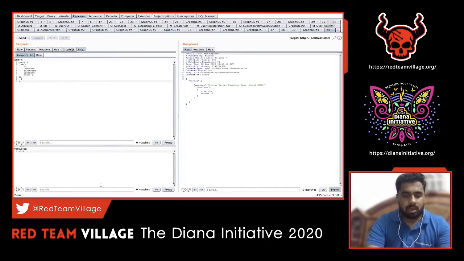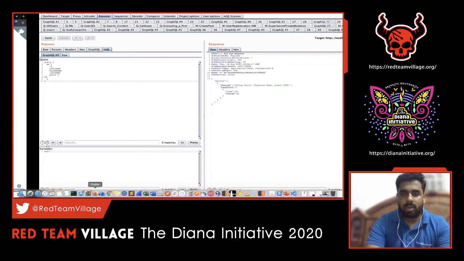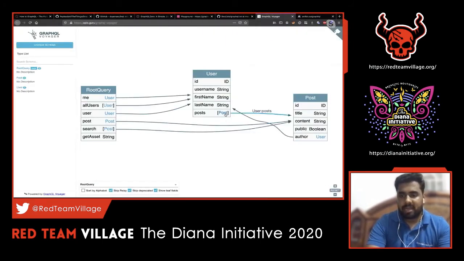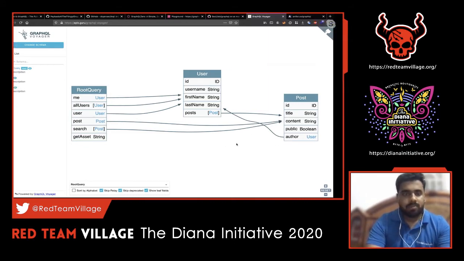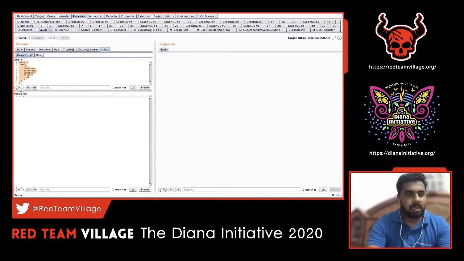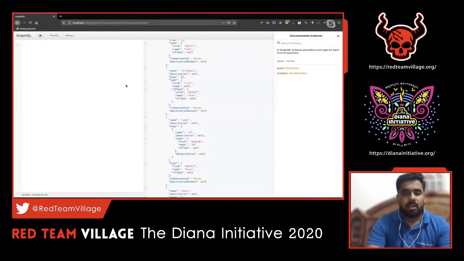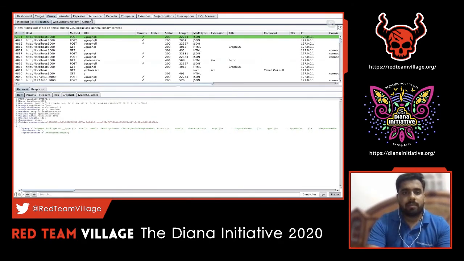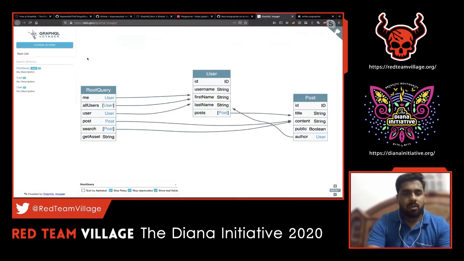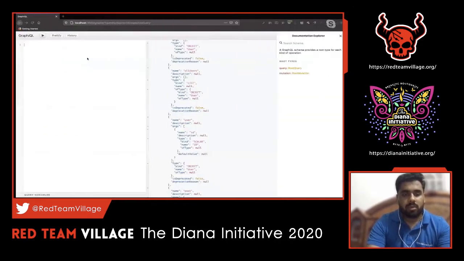So let's see how it looks in the Voyager. We can see here the post has certain parameters which we can pass: the fields ID, title, content, public, author, right? So we can pass those. For example, let's say this is the query. For ease of access, I just already crafted it. Let's take that and pass it on here. Let's copy that particular InQL query directly into the console.